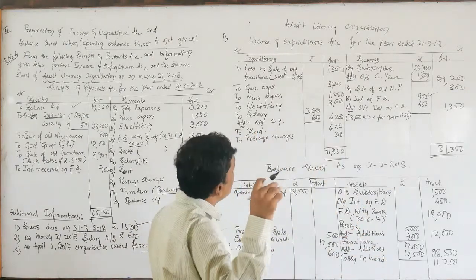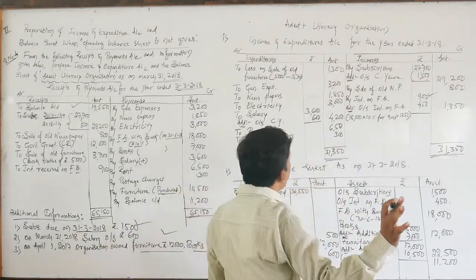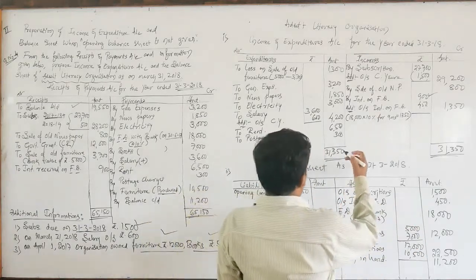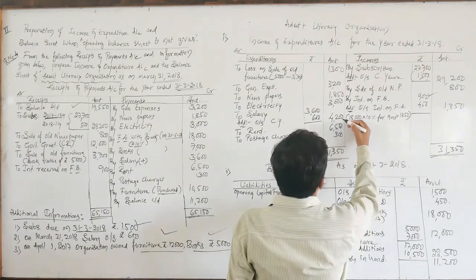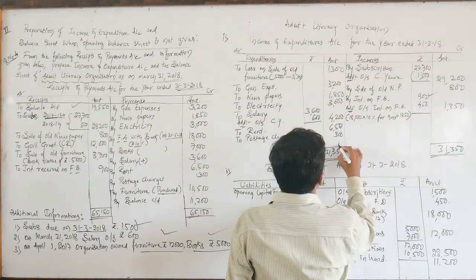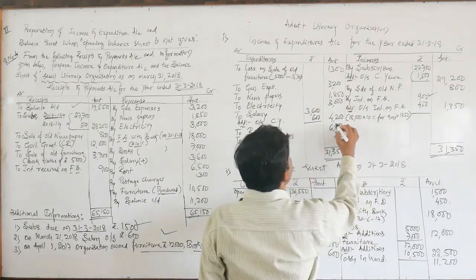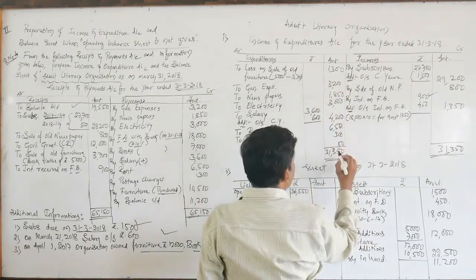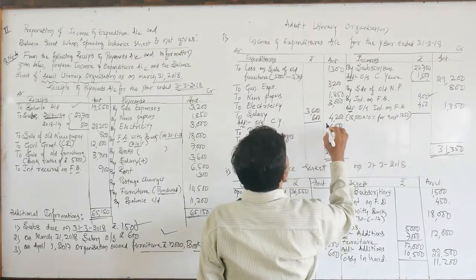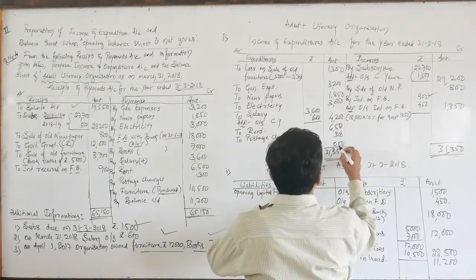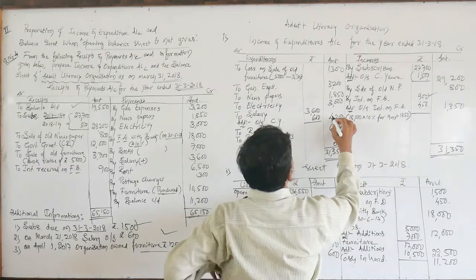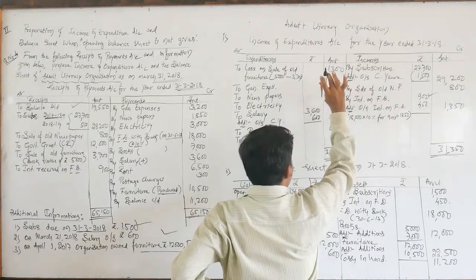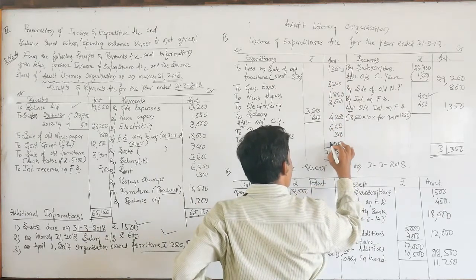Even you can ascertain the difference with the calculator. Okay, done. Start. Look here.